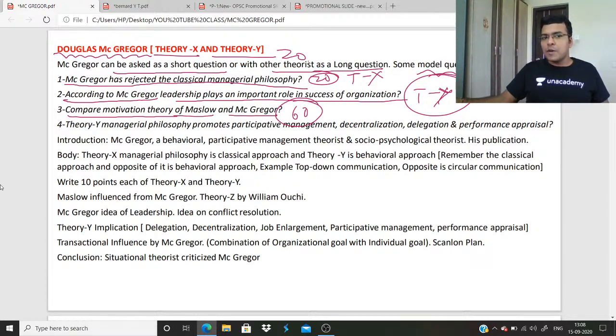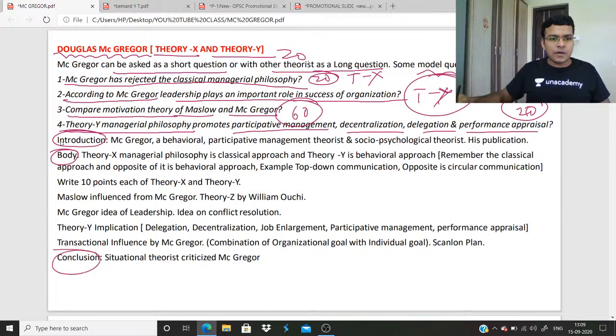The motivation theory of Maslow and McGregor. Theory Y managerial philosophy promotes participative management, decentralization, delegation and performance appraisal. A 20 mark question, the answer is given inside it. So you can guess that a theory Y manager promotes participative management, decentralization, delegation and performance appraisal. So again, same way: introduction, body and conclusion.